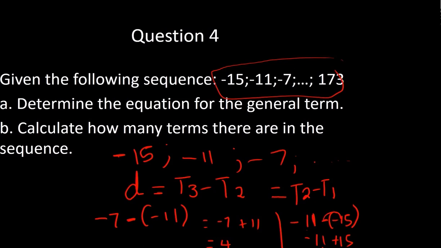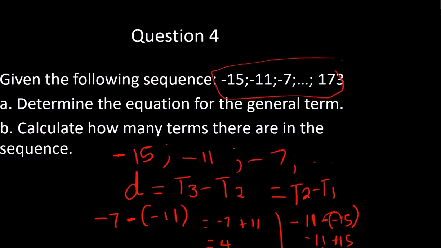Now we need to determine the equation for the general term. How do we do this? So if you watched the session where we were going over how to find the general term of a linear sequence, you will realize that what you need to do is find a formula that's going to relate the position of the term with the common difference and with the value of the term.